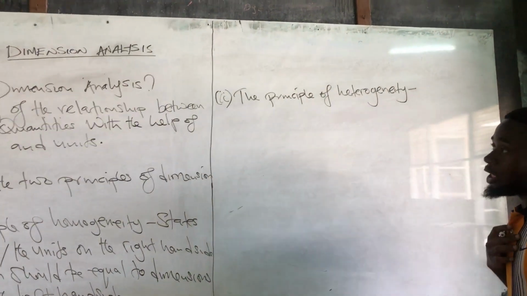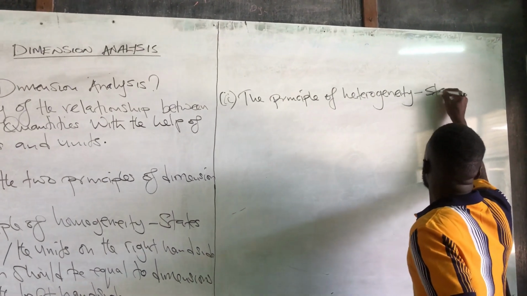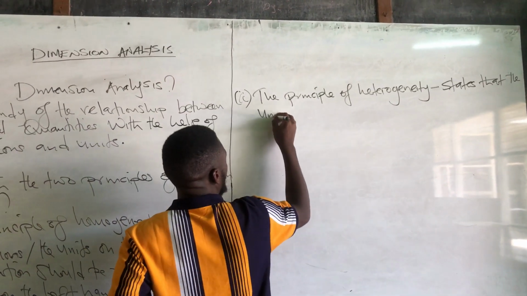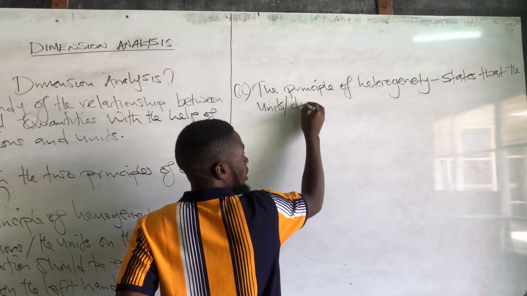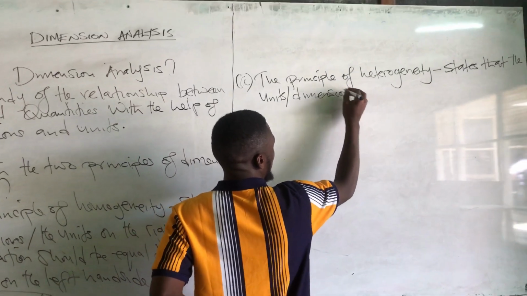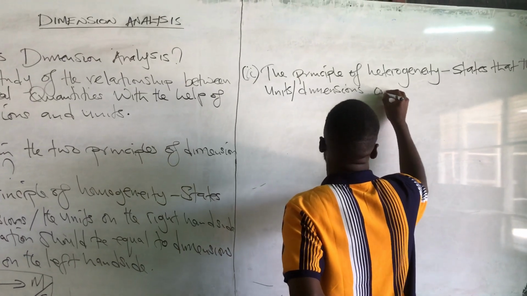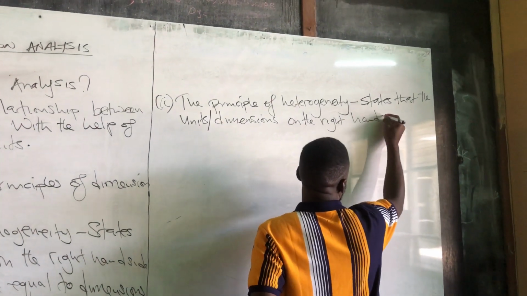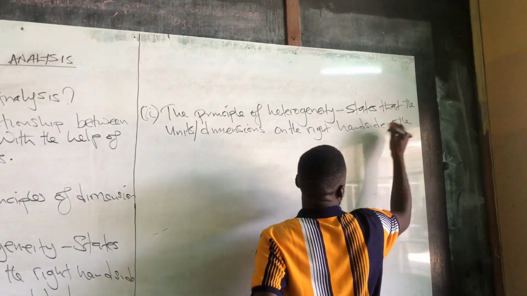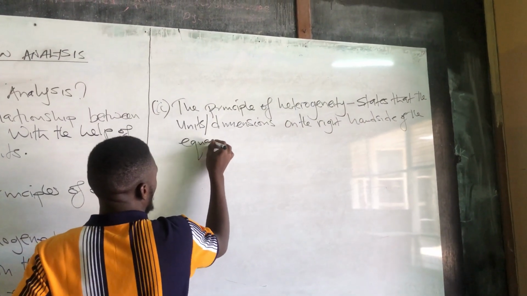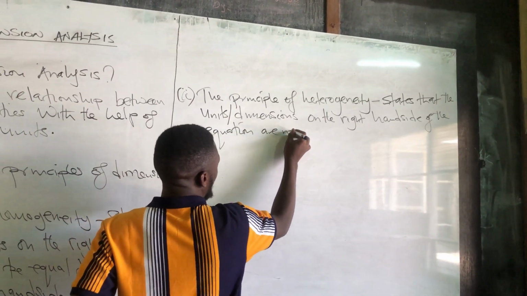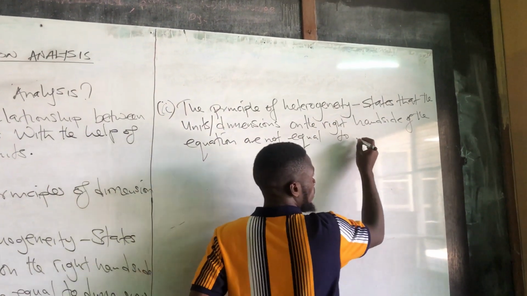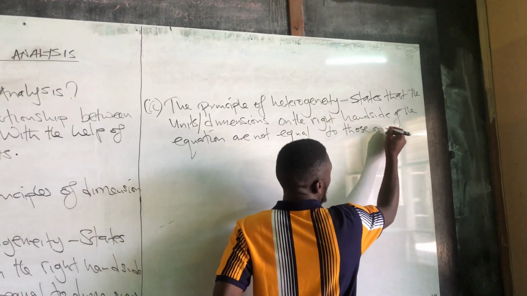This one states that the units or dimensions on the right hand side of the equation are not equal to those on the other hand side.